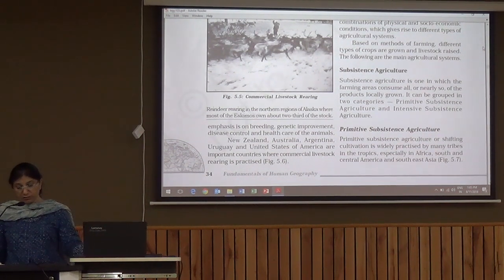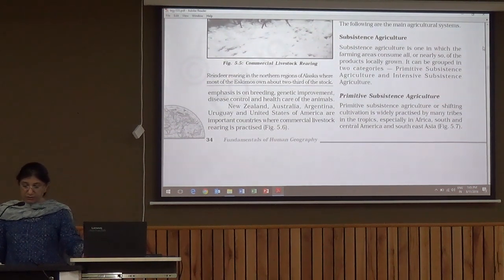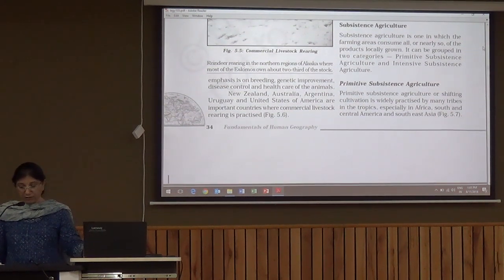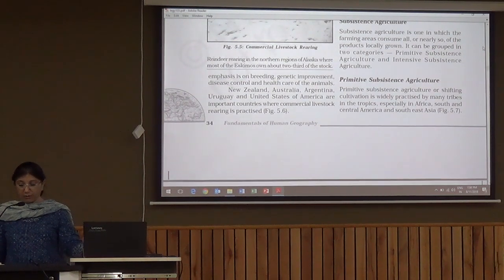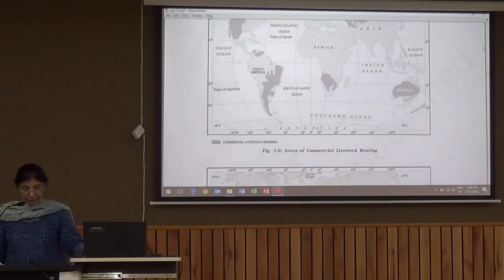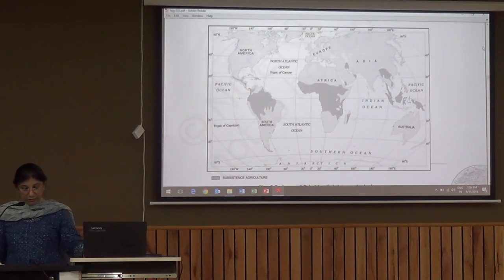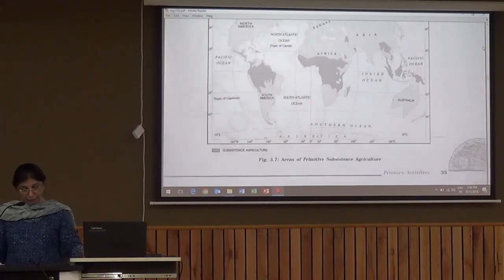It can be grouped into two categories: primitive subsistence agriculture and intensive subsistence agriculture. So first is primitive subsistence agriculture, which is also known as shifting cultivation and is mainly practiced by tribals in the tropical areas, mainly in Africa, South and Central America and Southeast Asia. Now here you can see in the world map that these are the important areas of the world where subsistence agriculture is in practice.